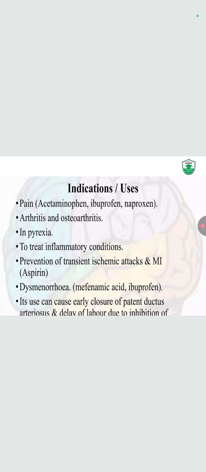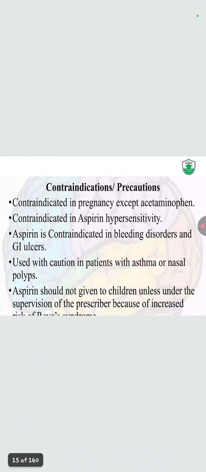Its use can cause early closure of the patent ductus arteriosus and delay of labor due to the inhibition of those hormones. Now the contraindications: they are contraindicated in pregnancy except acetaminophen; paracetamol is the name of acetaminophen. Aspirin is contraindicated in hypersensitivity, bleeding disorder and GI ulcer.